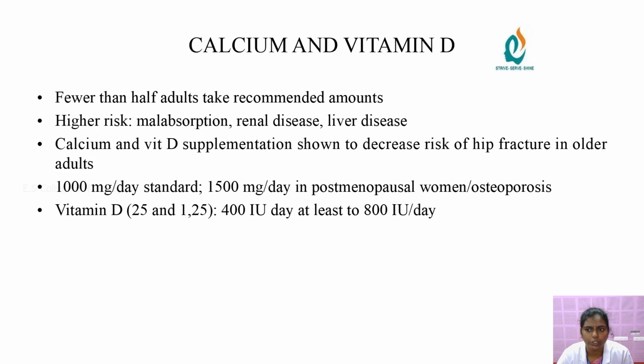Then calcium and vitamin D. Fewer than half of adults take recommended amounts. Higher risk with malabsorption, renal disease and liver disease. Calcium and vitamin D supplementation are shown to decrease risk of hip fracture in older adults. 1000 mg per day is standard, and 1000 mg per day for postmenopausal women with osteoporosis. Vitamin D 400 international units per day, at least, up to 800 international units per day.